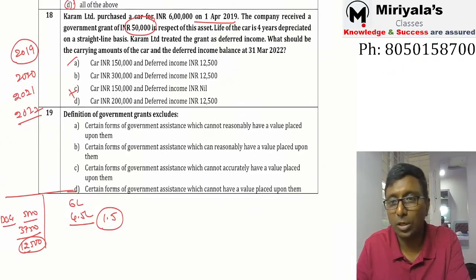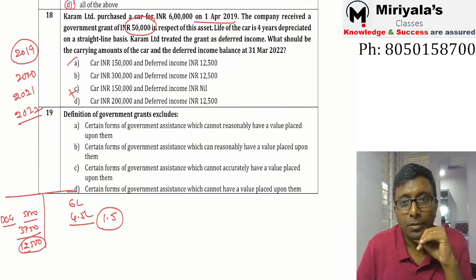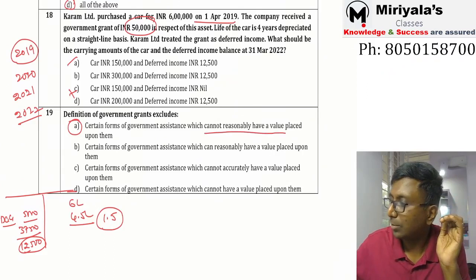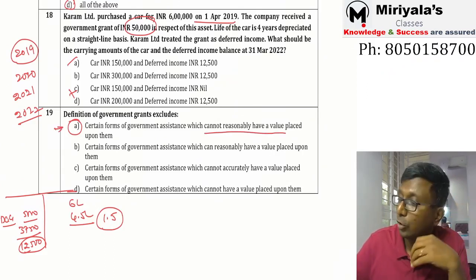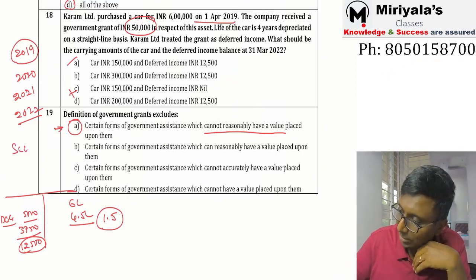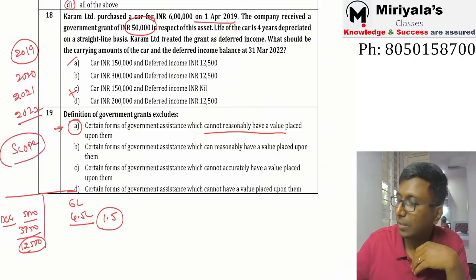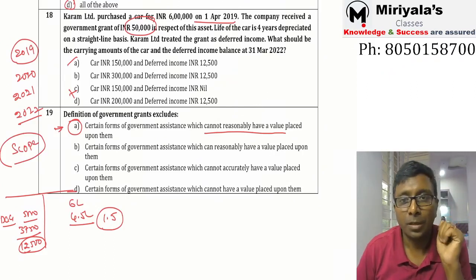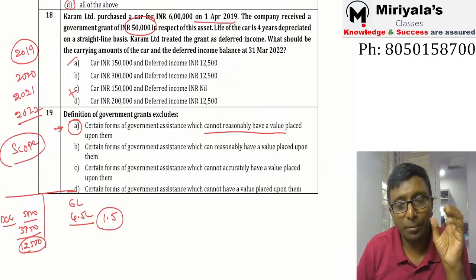So look at A, B, C, D. Which one do you feel, my dear? Only the first one. A is the right answer. If you cannot reasonably measure, that is one of the scope exclusions. You will get it in the scope paragraph itself, which we have also taken in the PPT.